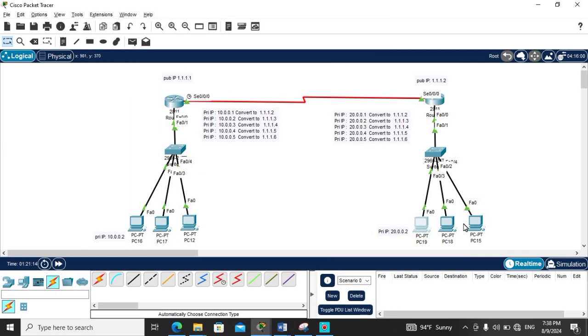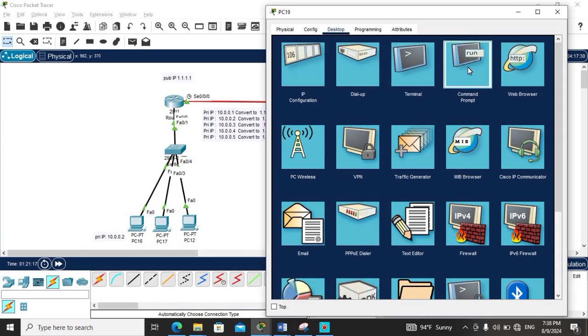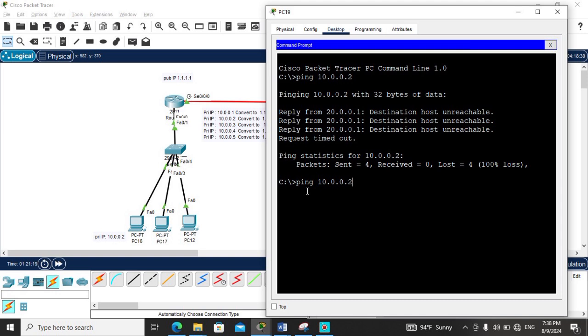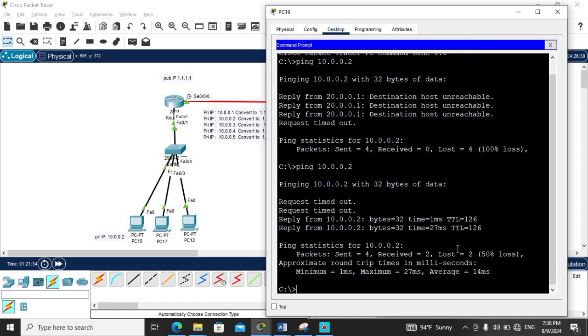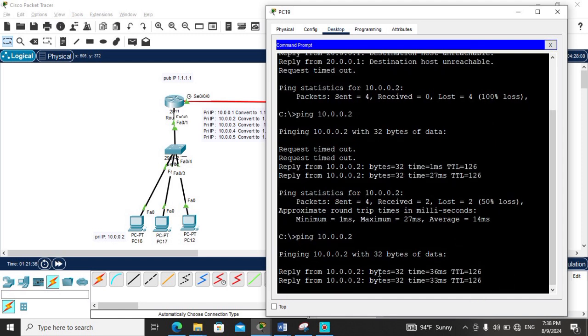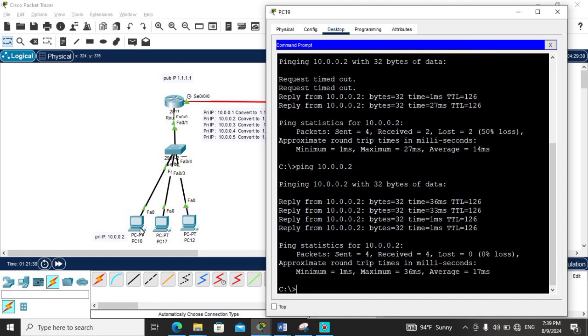And after that I want to check this computer to see the connectivity. If you look at it, maybe it will give you a response from this computer. This time out, it will give a reply. Yes, it will give a reply. Now I want to see it again. Yeah, it gives a reply from 10.0.0.2.